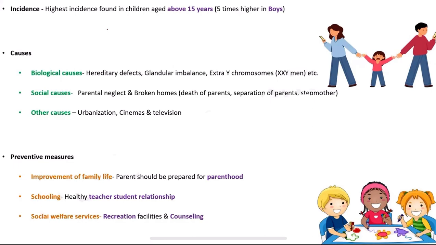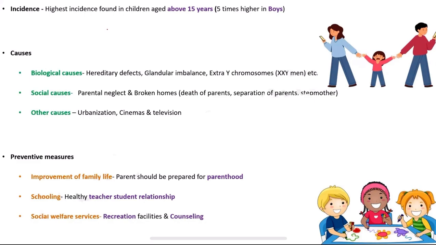Then the social causes: parental neglect, very important, guys. The most important reason for juvenile delinquency is the social causes, because there is no happy environment. A happy domestic environment is very necessary for the proper upbringing of a child. When there is parental neglect, nobody is there to ask the kid what he is doing, whom he is mingling with, who his friends are, what his companionship is. So he goes into a wrong, deviated path.